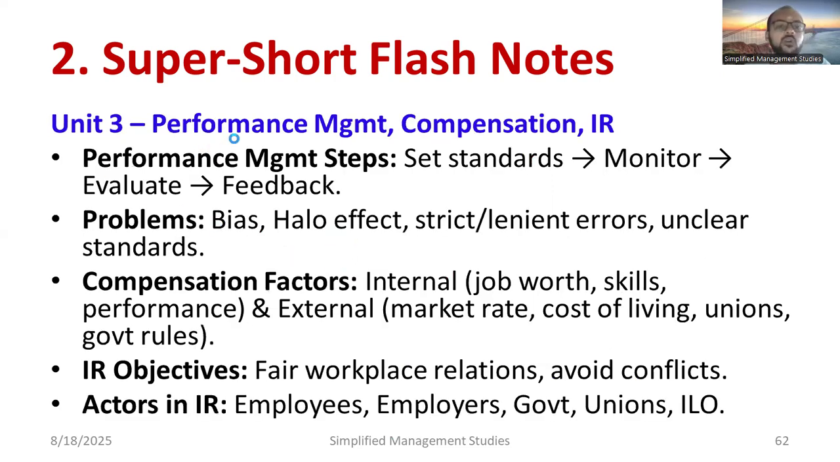Unit 3 is mainly focused on performance management, compensation and IR. Performance management steps involve setting the standard, monitoring, evaluating, and finally taking feedback. Please understand the process accordingly. Problems are bias, halo effect, strict and lenient errors, and unclear standards. These are the major problems. Regarding compensation factors, internal factors are job worth, skills and performance, and the external factors are market rate, cost of living, unions, government rules, and politics. Then IR objectives: fair workplace relations and avoiding conflict. These are the major IR objectives. Then actors in IR: employees, employers, government, unions, ILO, etc. These are the important things you need to focus on.